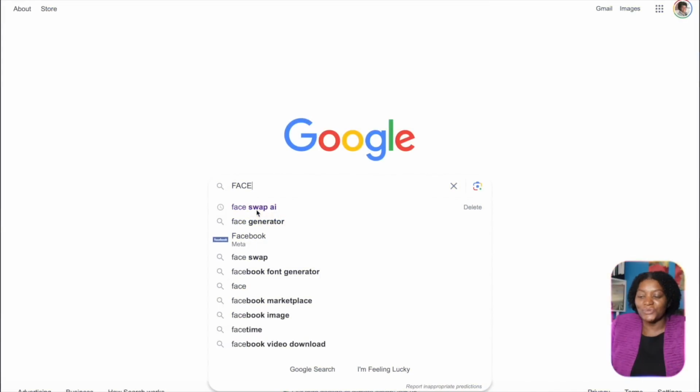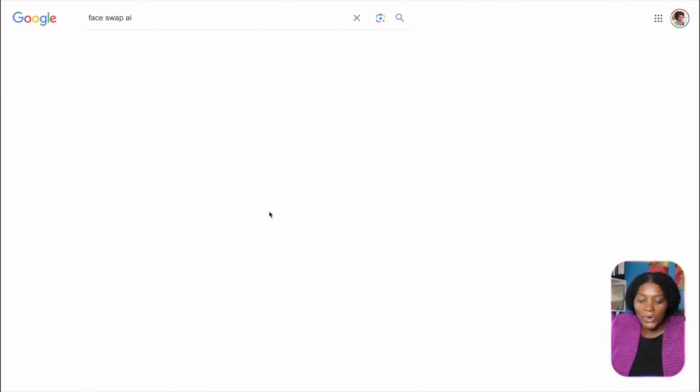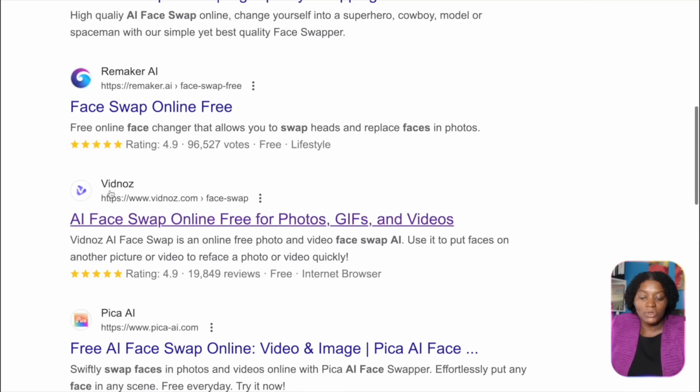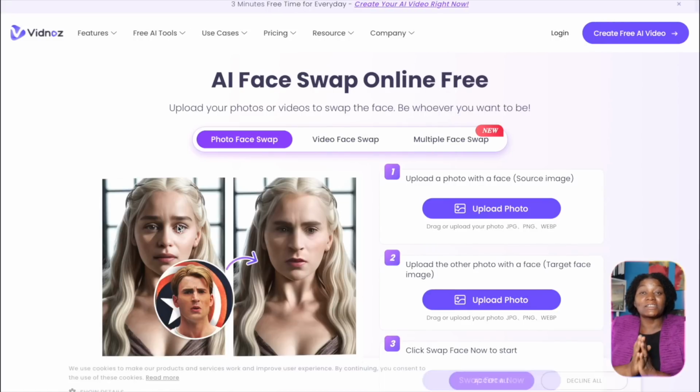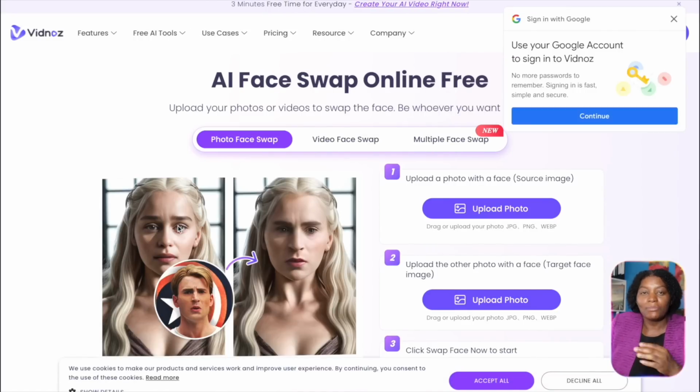Now the next thing I want you to do is to go to Google and just type face swap AI, like this. And now the one I like to use is this one. So this is the one I use, and then you just go ahead and click here. So now all your images, especially for your main character, because the other characters people might not notice, but for your main character, make sure that their faces are consistent.